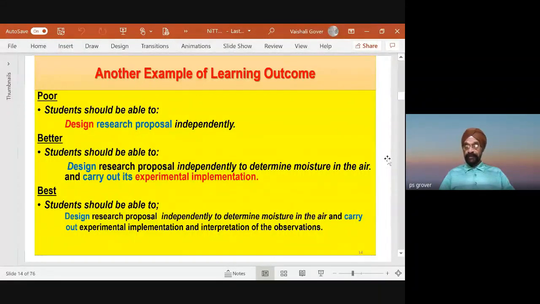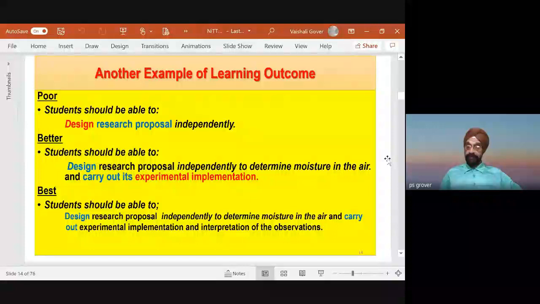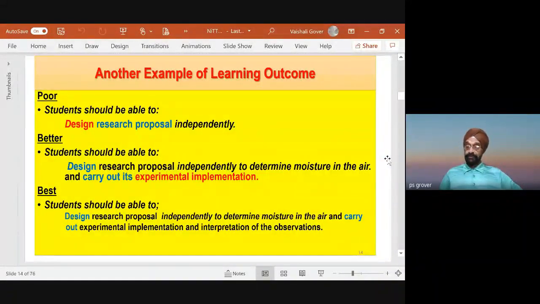So let me take another example, a good example and a better example. Students should be able to design a research proposal independently, right? Now, research proposal about what? What should it include? It's not clear here. Better: students should be able to design a research proposal independently to determine moisture in the air and carry out experimental implementation. The student is now clear what he has to do. Now, if you want to make it still better, then you can write: design a research proposal independently to determine moisture in the air and carry out experimental implementation and interpretation of the observation.